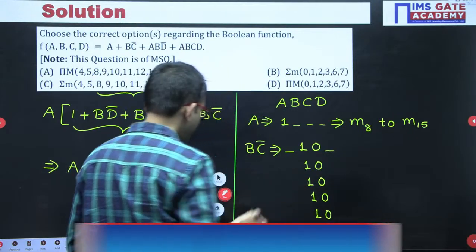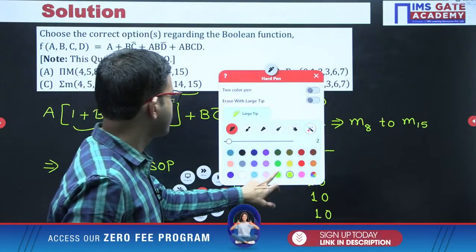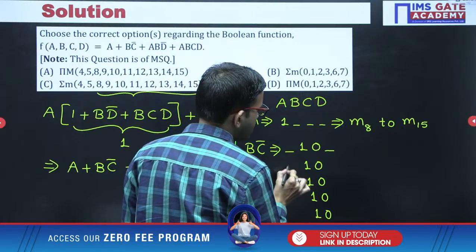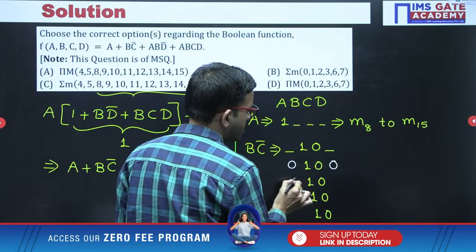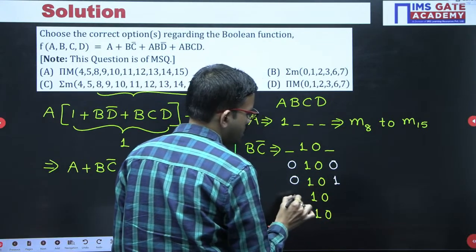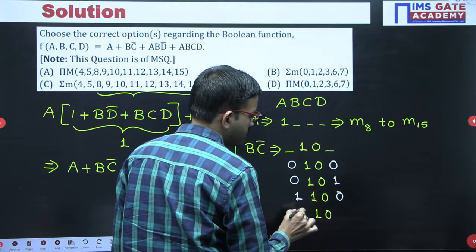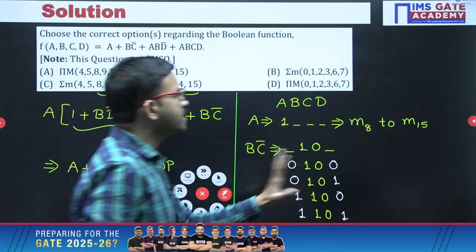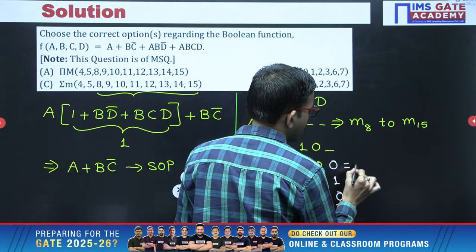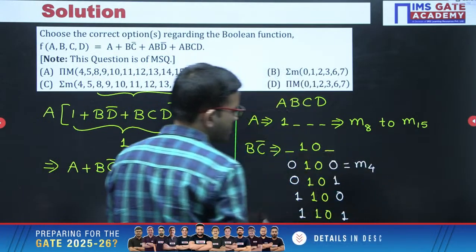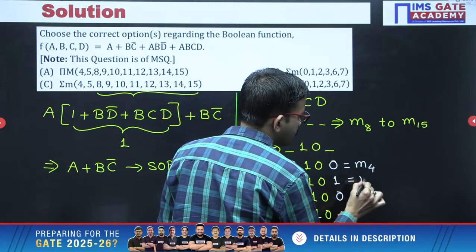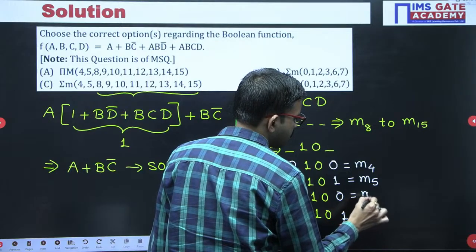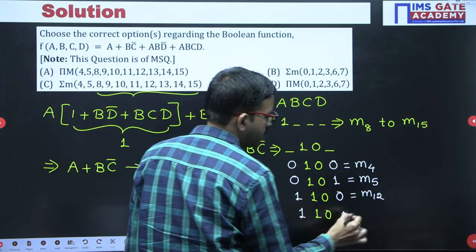Regarding A and D, you can consider 0, 0 or 0, 1 or 1, 0, 1, 1. These are the 4 possible combinations. Now write the corresponding min terms. You are getting M4, then M5, then 12, then 13.